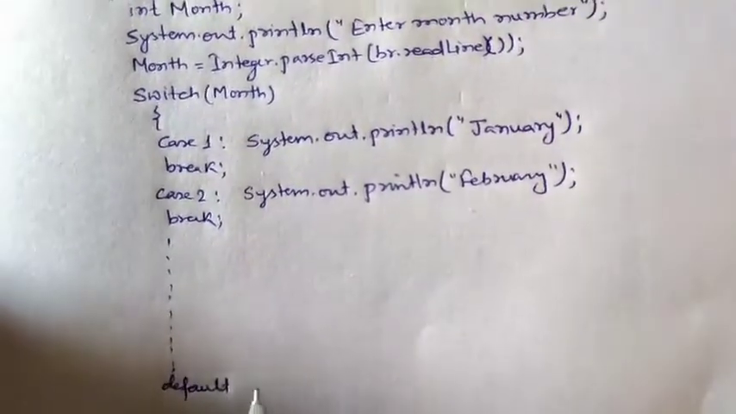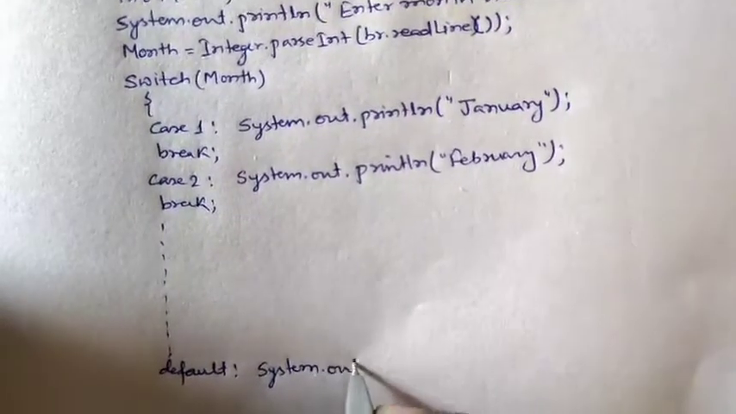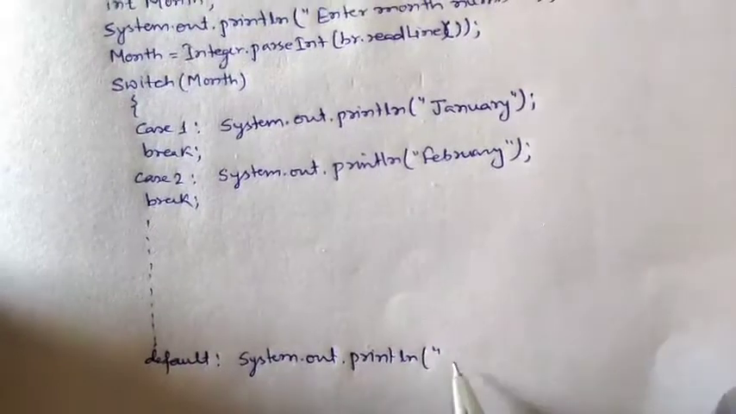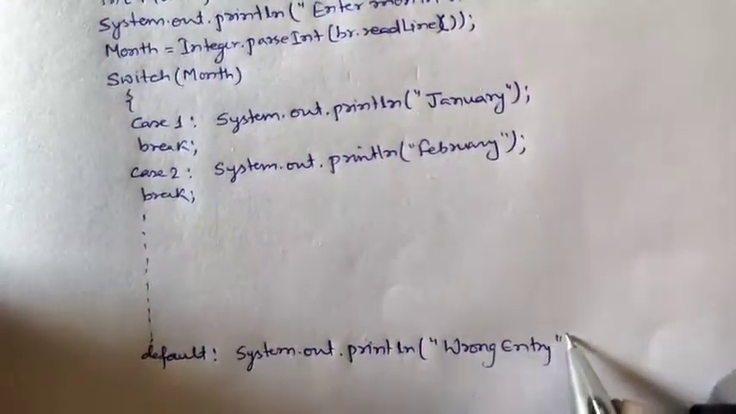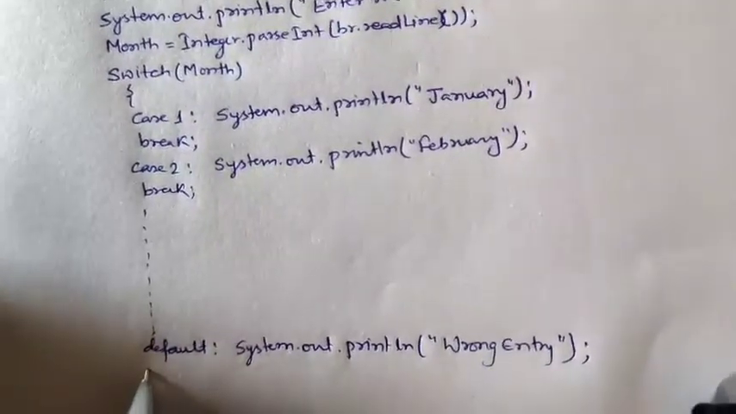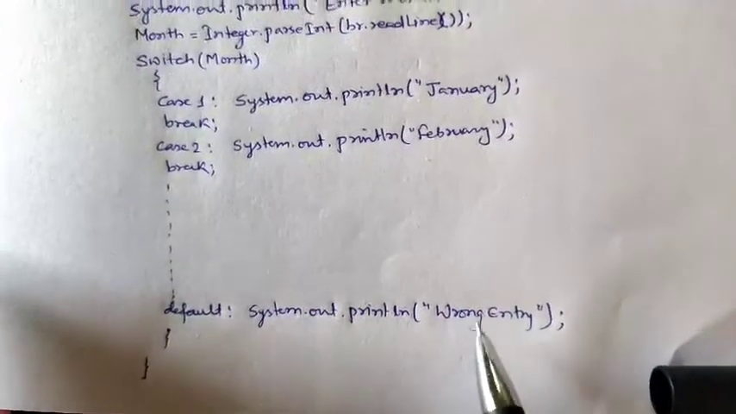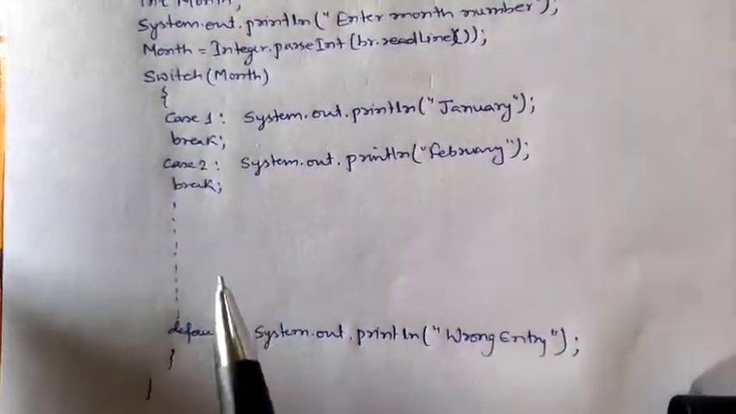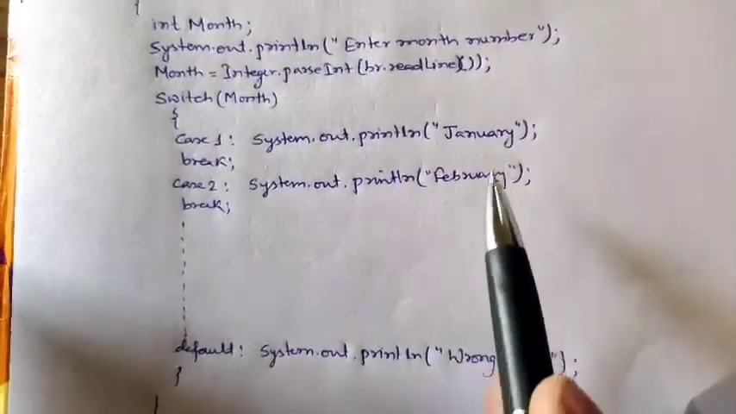In default we will write System.out.println, and here we can display the message wrong entry. If the user gives 13, then it will display wrong entry. And if a user presses any number from 1 to 12, it will print the respective month.